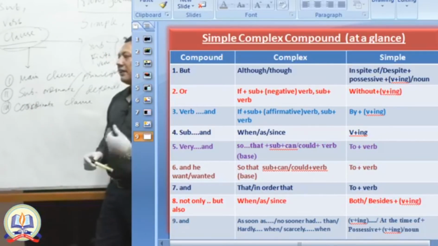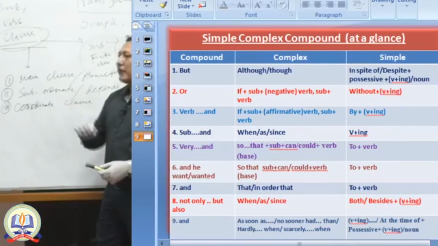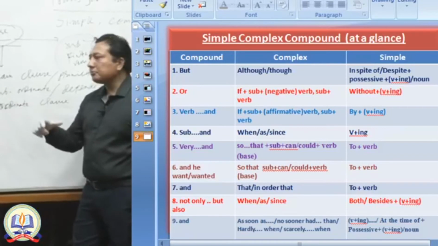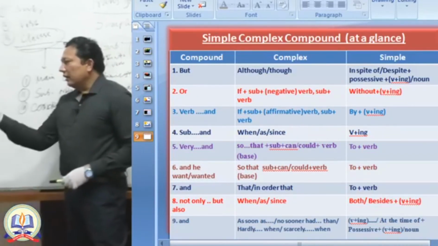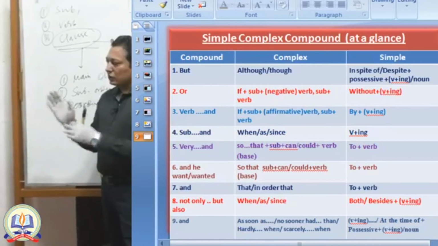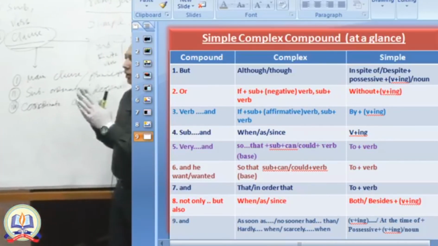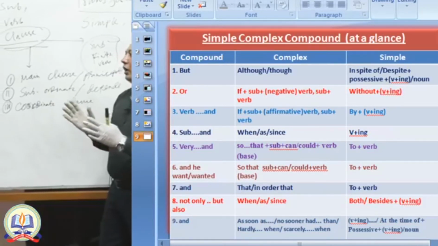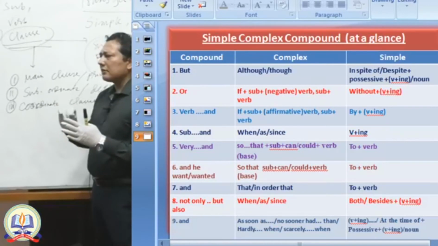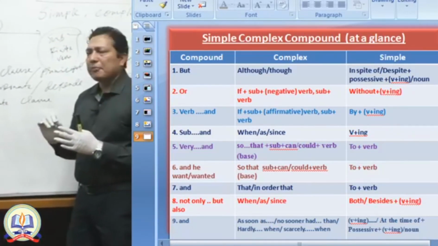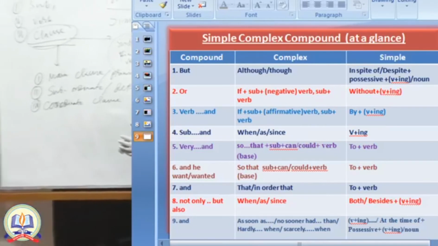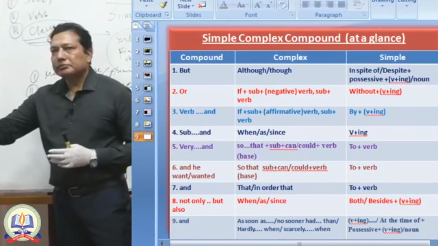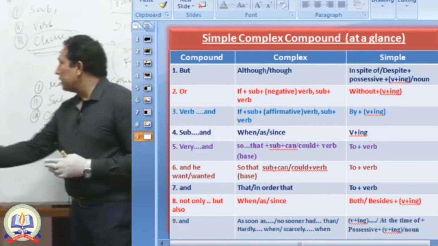And of course, in my next class, I will try to make all the structures clear by giving examples for each. And then, and he wanted, and not only but also. In this diagram, you can make a copy of the diagram and try yourself to create some examples from it. It will be easier for you, and I think you should try it first. Then in the next class, of course, I will try to make it clear for you.